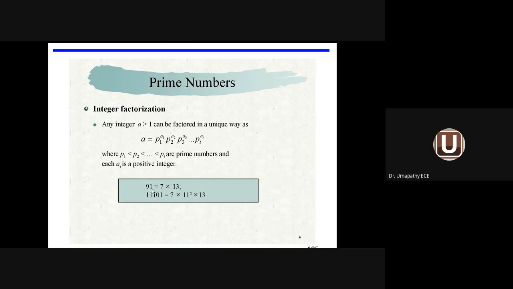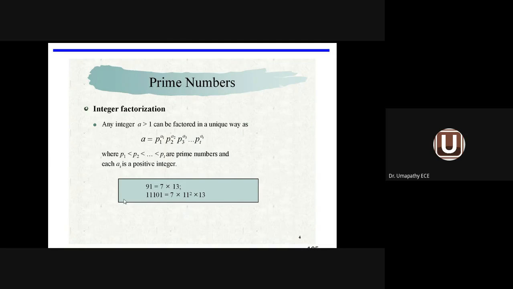For example, take the number 91. How do you express it in terms of prime numbers? 7 and 13. Then 11,101, this is not a binary format, it is decimal format only. So 11,101 equals 7 into 11 square into 13. So we are representing one integer in terms of prime numbers as well as powers of prime numbers.